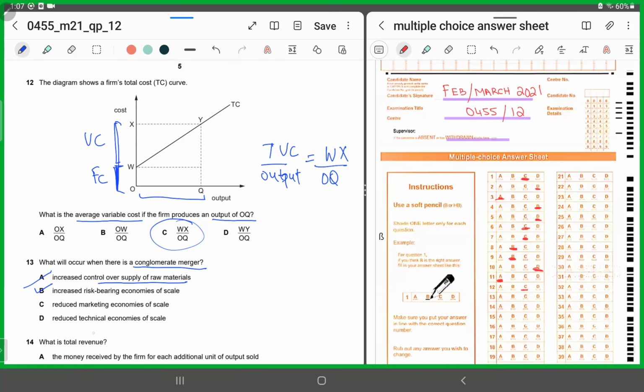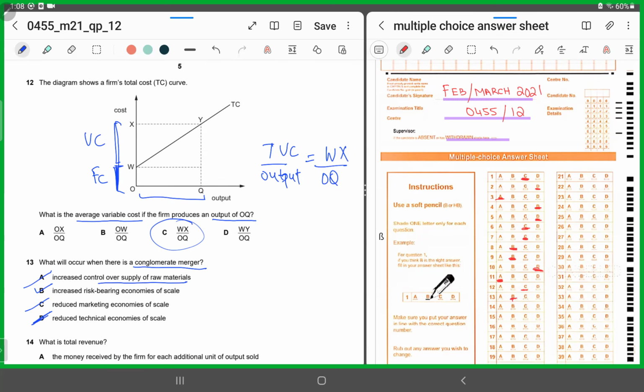B says increased risk bearing economies. Yes, that's correct, because the loss in one type of industry can be offset by a profit in another, right? Why can't we see reduced marketing economies of scale? Because marketing economies would remain unchanged, not reduced. It cannot be D either, because technical economies are related to production methods. So it's unrelated, and again it's not going to be affected. So for 13, we'll shade in B.